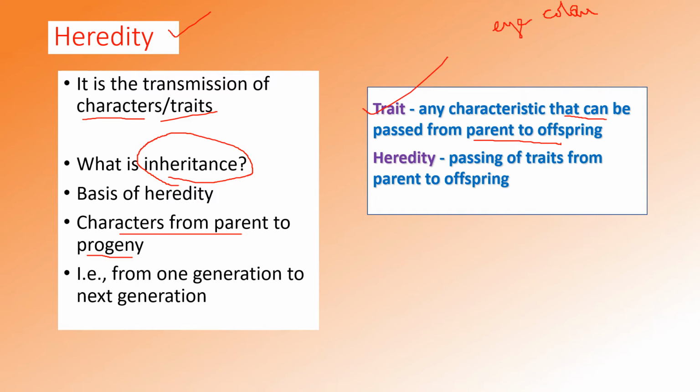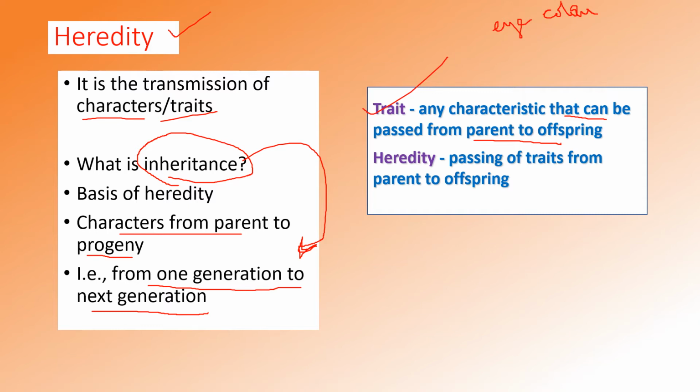That is, the genes or traits are carried from one generation to the next generation, and we call this process inheritance.